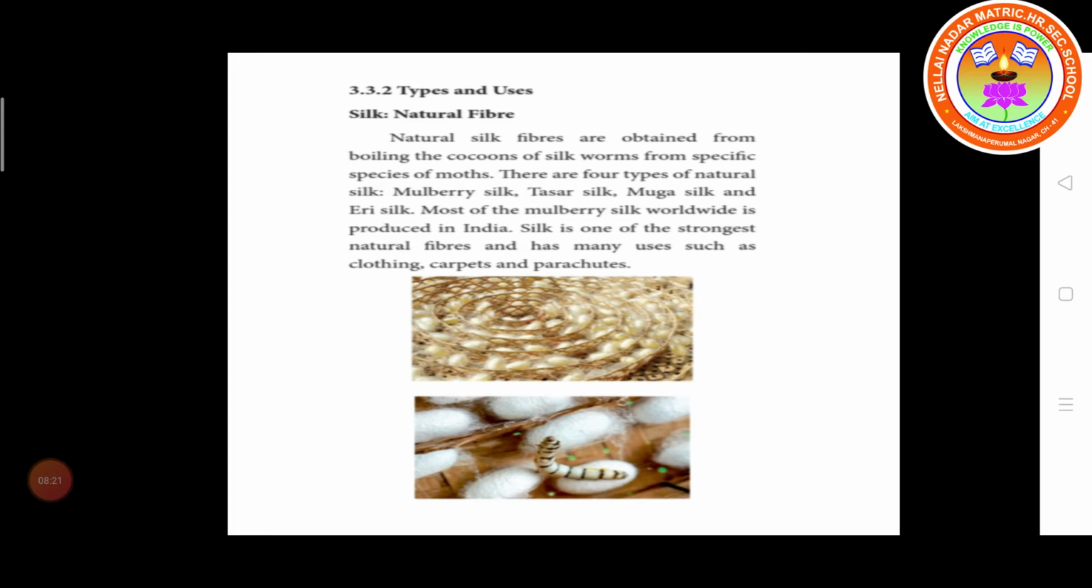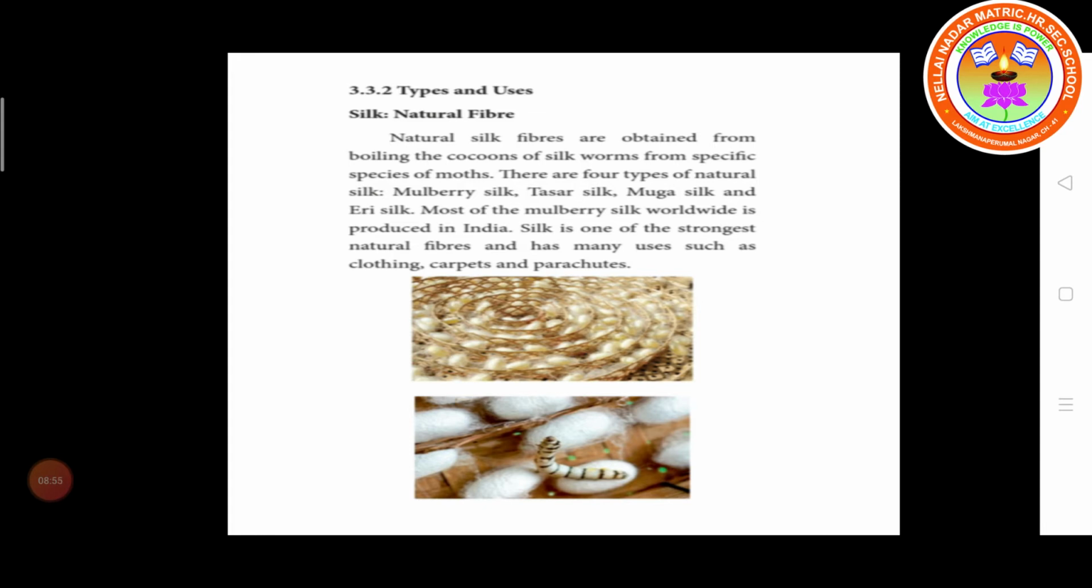There are four types of natural silk. What are they? Mulberry silk, tussar silk, muga silk and eri silk. This is important. One is mulberry silk, second is tussar silk, third is muga, and the last one is eri silk.